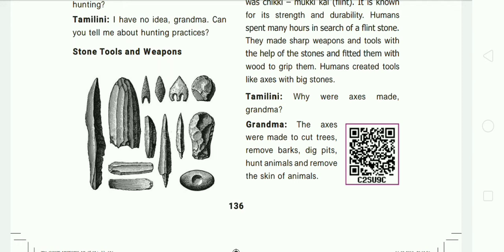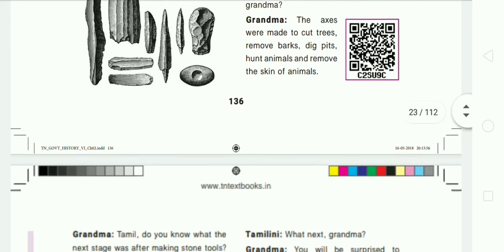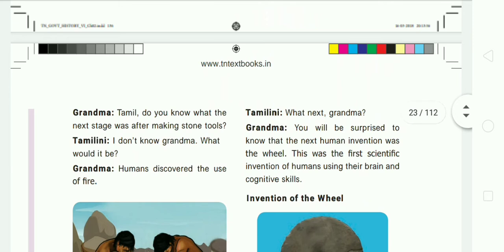Then her grandma asked, Tamilini, do you know what the next stage was after making stone tools? Tamilini said, I don't know, grandma. Next, her grandma is going to explain to her about the discovery of the use of fire. We can see that in the next session.